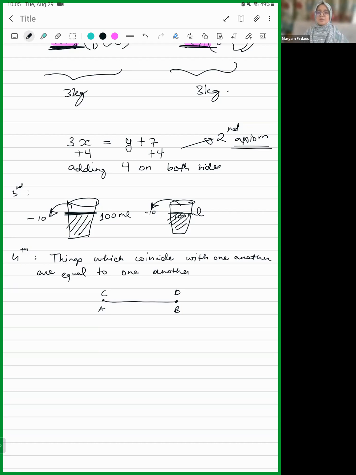This is very similar to the first one, but instead of being equal over here, it's talking about coinciding. Coinciding means something that is exactly identical to something else. This has more to do with physical appearance. Coincide comes from coincidence. You've heard of coincidence. Coincidence means two things unexpectedly happening at the same time, right?